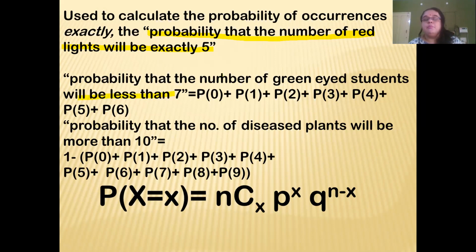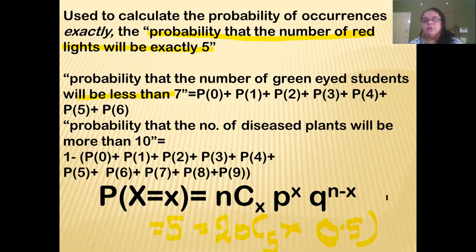Exactly 5 when the number of lights is 20 means we will find X is equal to 5, that is 20C5. If there are 20 traffic signals which you have to pass, what is the probability that the number of red lights you will encounter is exactly 5? P of 5 is equal to 20C5 into the probability of occurrence, which is again 0.5. The possibility of getting a red light is 0.5.